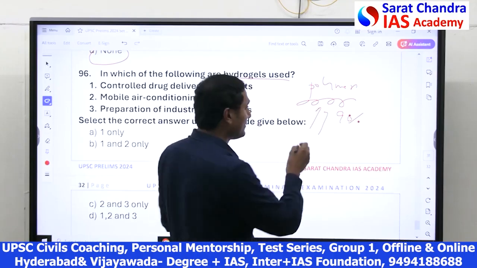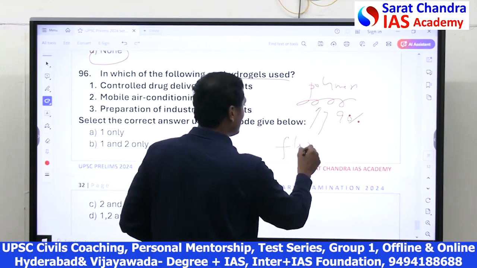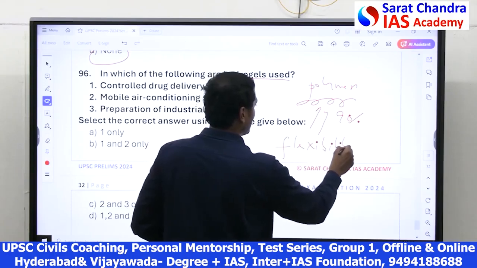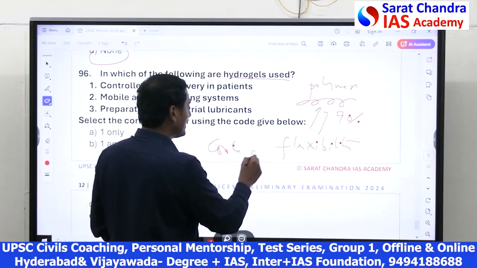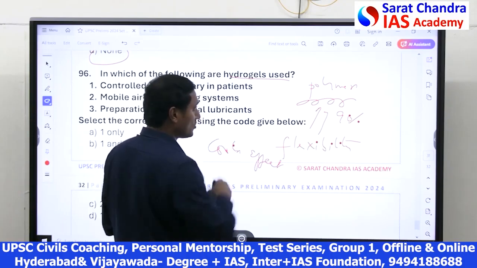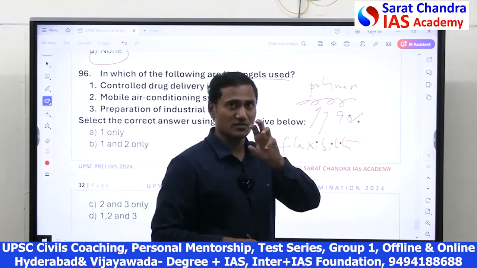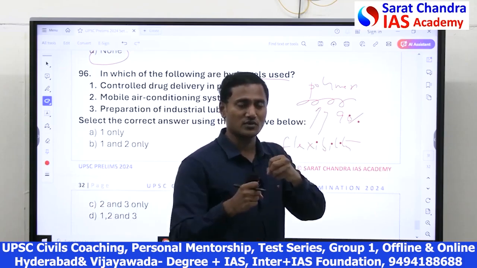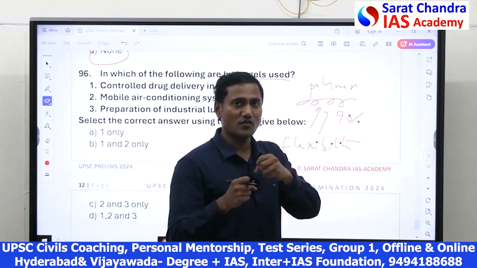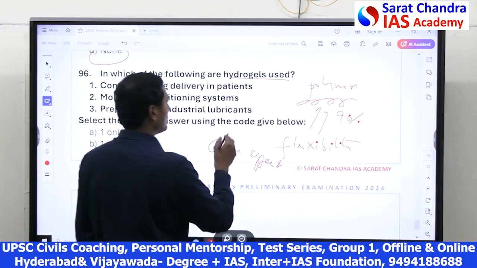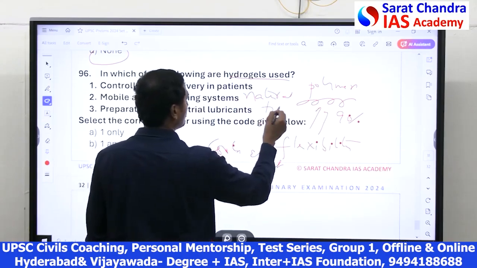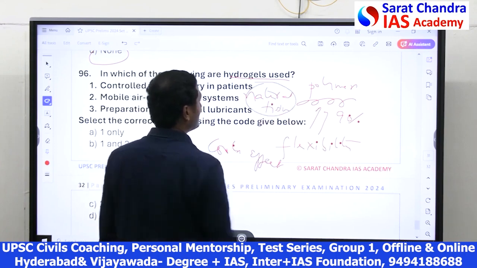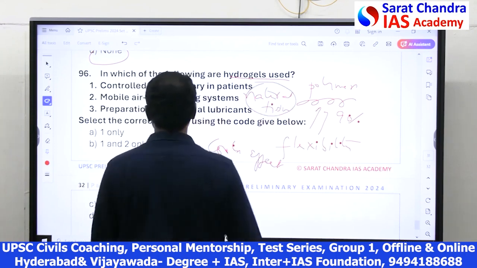So it has very high flexibility and it can cause a cooling effect. And as the polymer is so soft because of its large water absorption capacity, it behaves like a natural tissue. It's a very interesting compound, hydrogel.